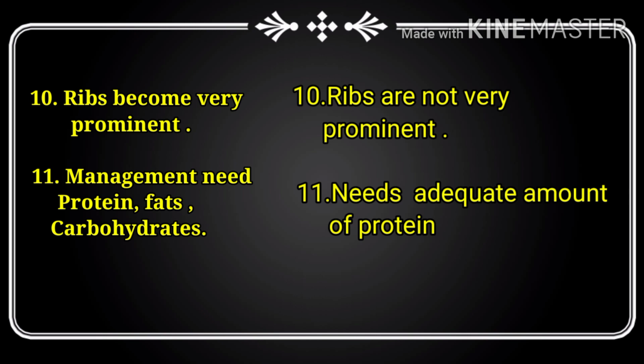Next one is, the person suffering from marasmus needs an adequate amount of protein, fats, and carbohydrates, whereas in kwashiorkor the person suffering from kwashiorkor needs an adequate amount of protein.